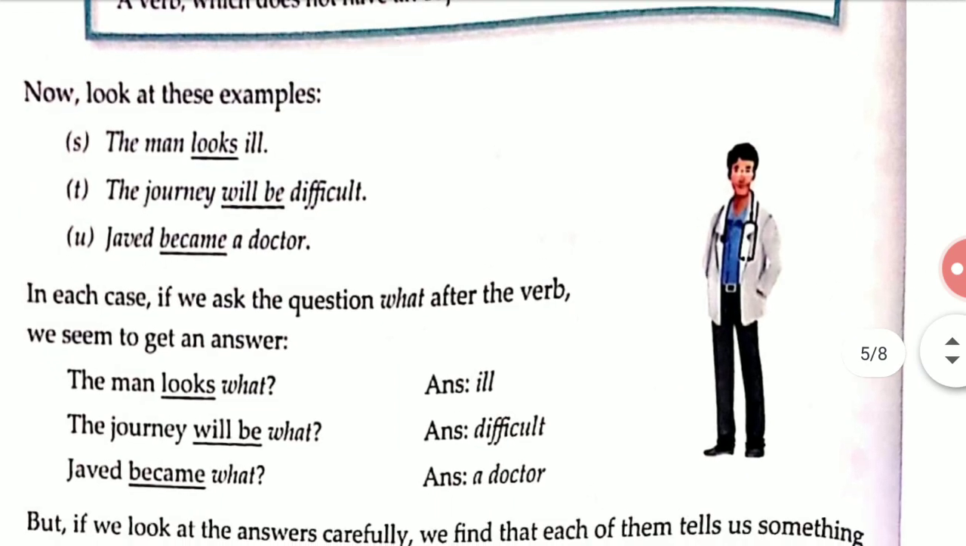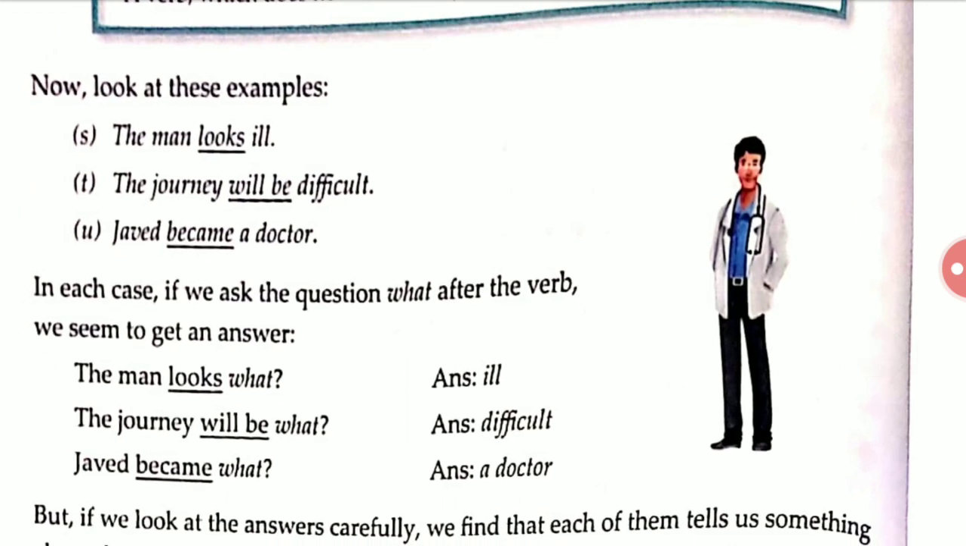Now look at these examples, and we'll make some clarification about this. The man looks ill. The journey will be difficult. Javed became a doctor. If we ask the question what or whom after the verb in the given examples, then it will give some answer.